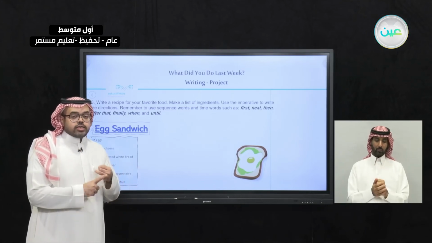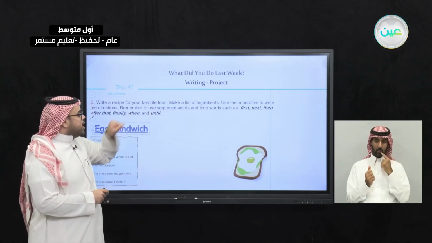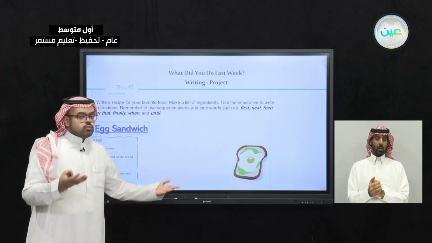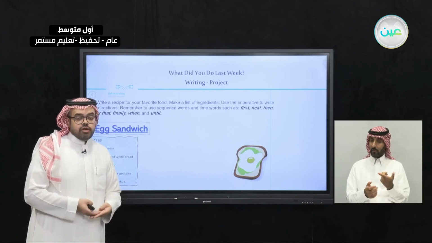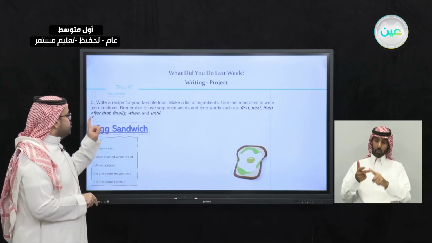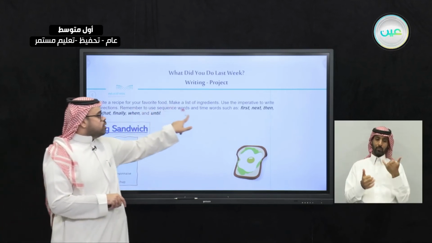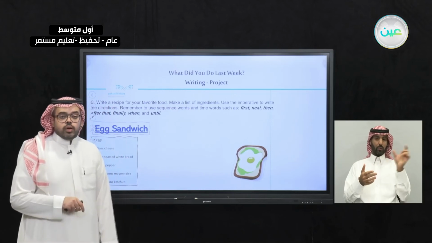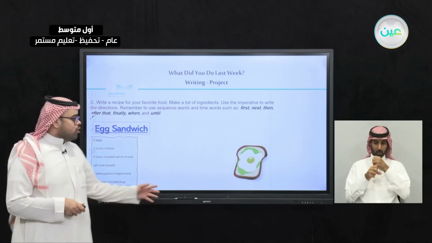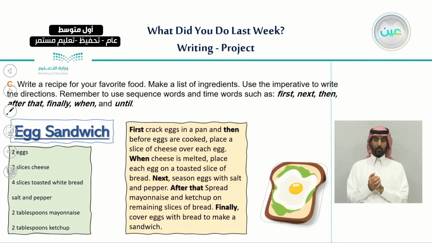So now I chose my favorite food, and I made a list of the ingredients. So what's left? We need to write down the directions, but not only writing them down, we should also use the sequence words. It's very important that we use the sequence words when we are talking about how we can make an egg sandwich. So these are the directions. I put them in a paragraph and not in separate steps like 1, 2, as we can see in exercise B.